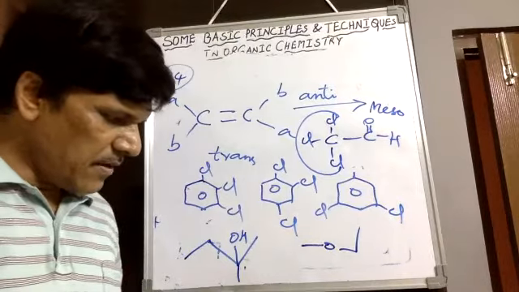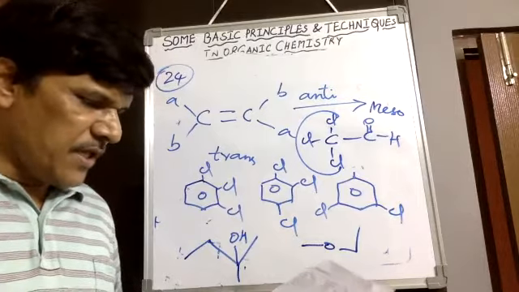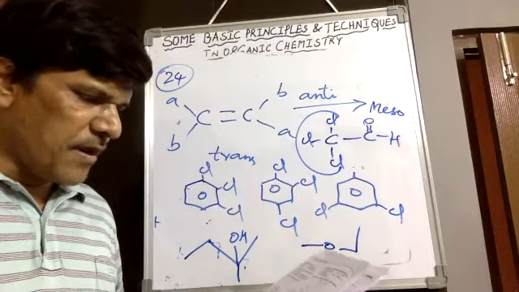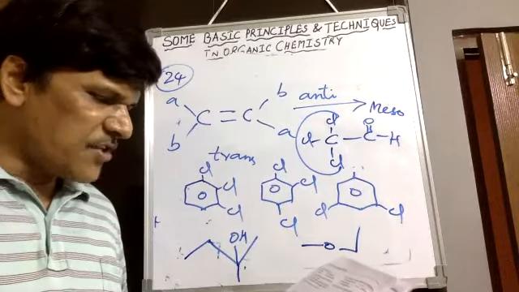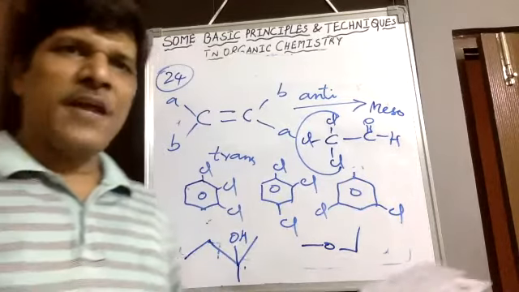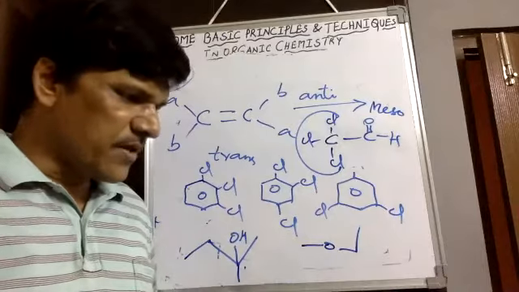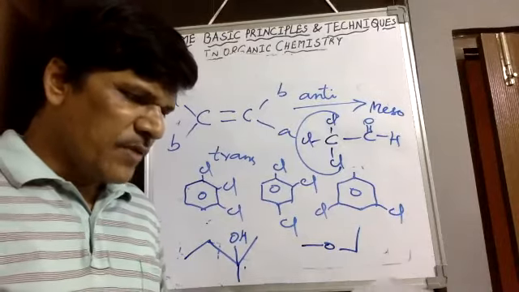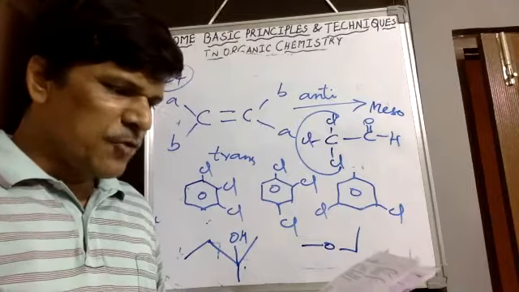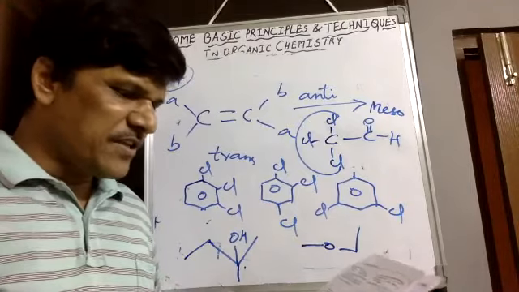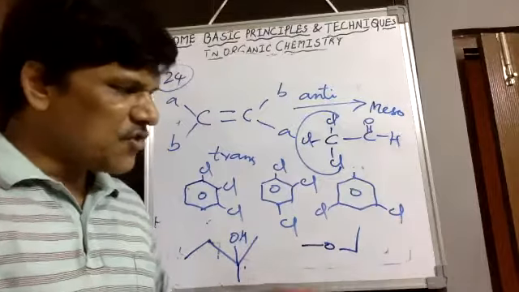Then 84. Which of the following has highest priority in the CIP, Cahn-Ingold-Prelog system of prioritizing groups for RS nomenclature? Bromine gets highest priority because of highest atomic number. Therefore, C answer is correct. Then 92. Which of the following are positional isomers? A and B are positional isomers because of the double bond change in the given compound. 92, A and B are correct answers.